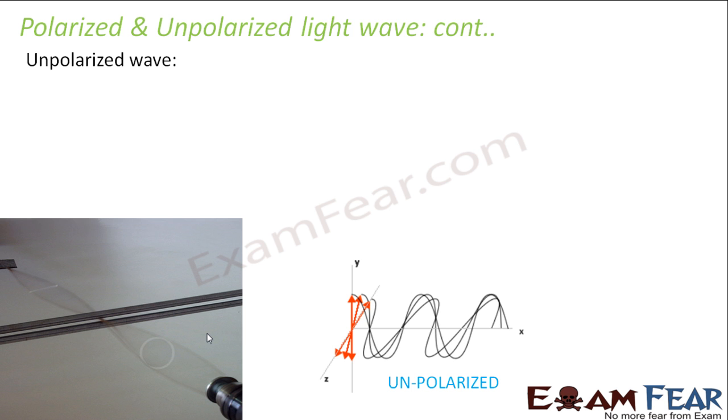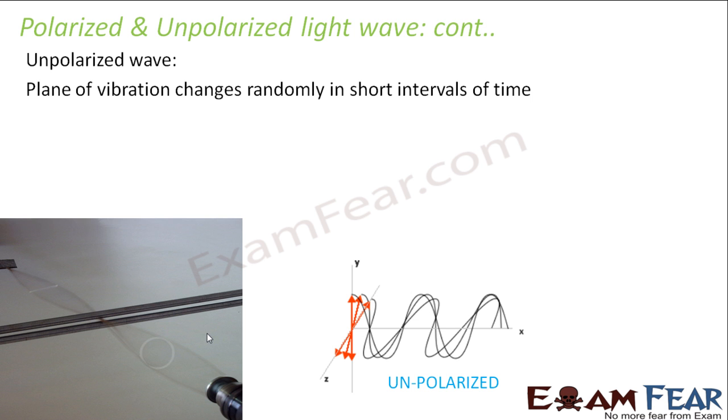It is a wave which vibrates in all possible orientations in multiple vibrating planes. The plane of vibration changes randomly in short intervals of time. So the plane of vibration keeps changing. Maybe now it is along the x-axis, again along the xy plane, again along the yz plane, again along the zx plane. It keeps changing, but at all points of time the plane of vibration remains perpendicular to the direction of propagation. That is known as unpolarized wave. So you understood what is polarized wave and what is unpolarized wave. Polarized wave means the particles will vibrate in one direction. Unpolarized means it will keep changing its direction.